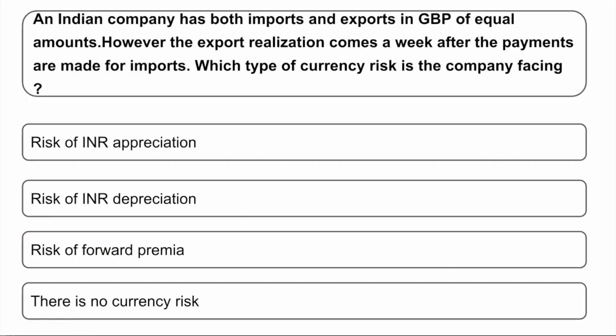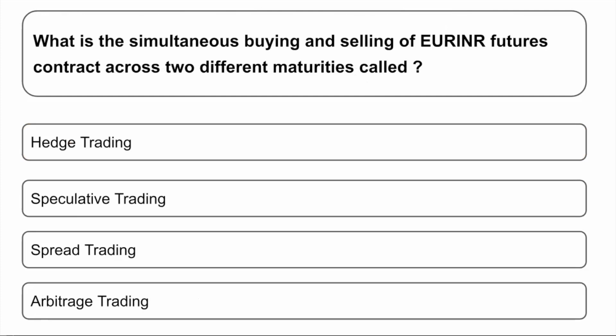Next question. An Indian company has both imports and exports in GBP, that is Great Britain pounds, of an equal amount. However, the export realization comes a week after the payments are made for imports. Which type of currency risk is the company facing? The risk that the company is facing is the risk of INR appreciation, because the export realization is coming only a week after the payment. So later on when the payment arrives, the INR may have appreciated and he will get a lower value. Okay. Going to the next question.